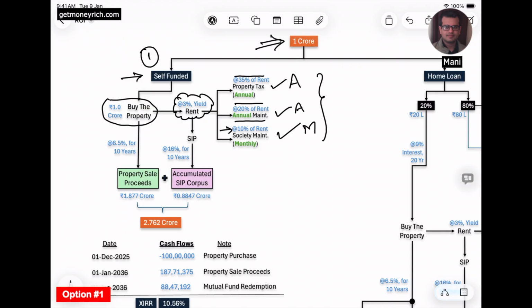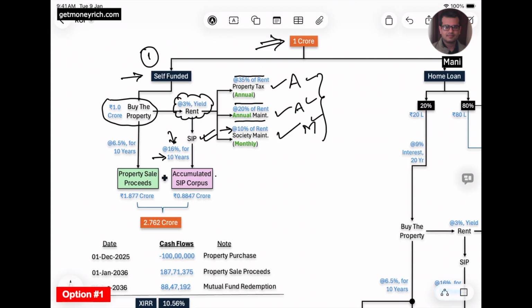All these values are on the monthly rental income basis. So now, after adjusting for all these three costs, whatever net rental income he will have in his hand, he will put this in a SIP, and I've assumed a 16% return on the SIP, and that SIP will continue for the next 10 years. So after 10 years, what will happen?